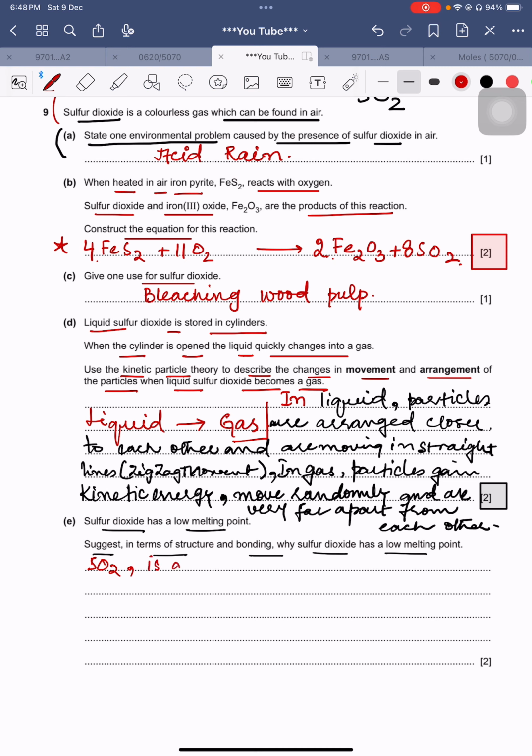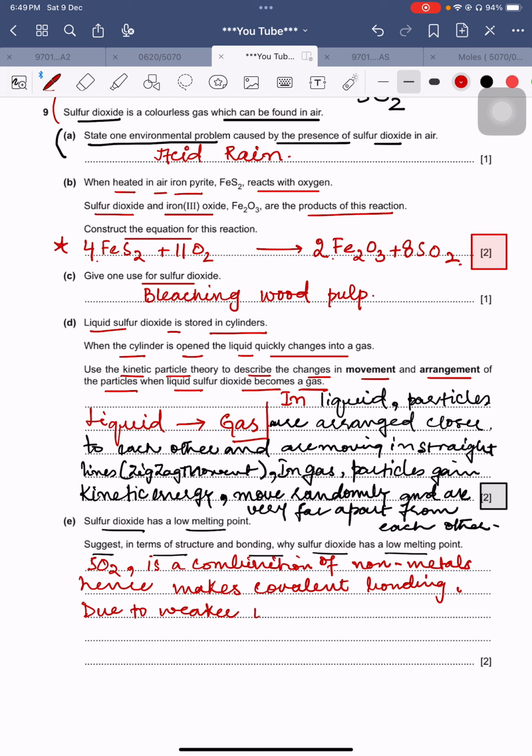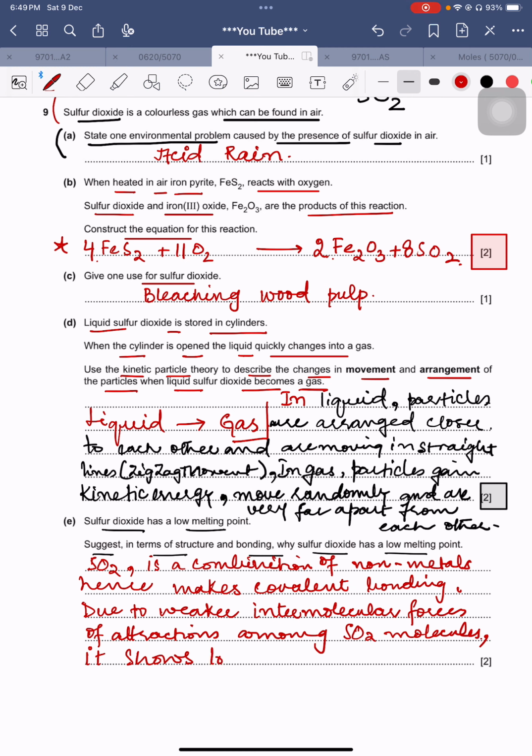Sulfur dioxide is a combination of non-metals, hence makes covalent bonding, full stop, due to weaker intermolecular forces of attractions among sulfur dioxide molecules, comma, it shows low melting point. Okay, so this is how you guys have to explain this thing.